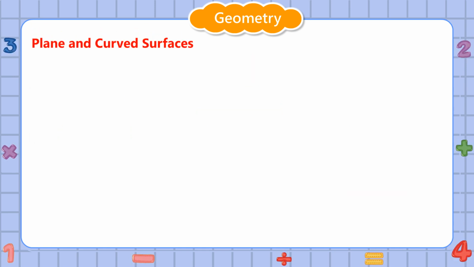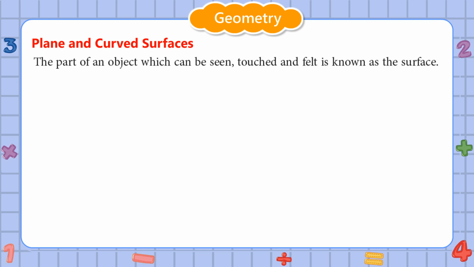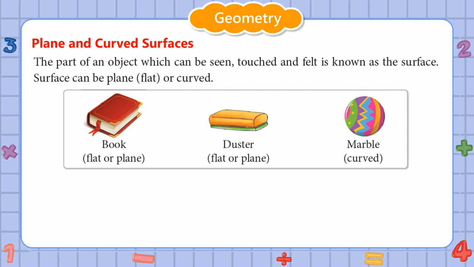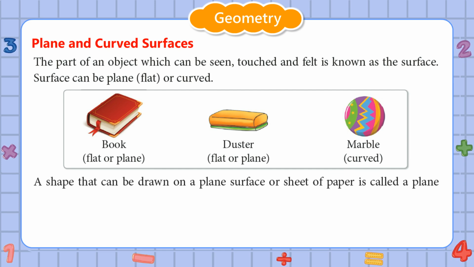Plane and curved surfaces. The part of an object which can be seen, touched and felt is known as the surface. Surface can be plain, flat or curved. Book has flat or plain surface. Duster has flat or plain surface. Marble has curved surface.